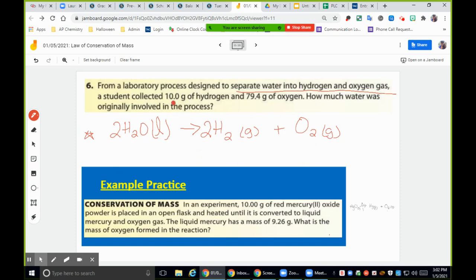All right. So when you're given that, now you can actually use these words a little bit more in the numbers, right? So we have 10 grams of hydrogen and 79.4 grams of oxygen. So it broke down into those two amounts. How much water was there to begin with? We have to conserve mass, right? So we end up with this problem right here, which is really simple. I'm hoping you guys are getting the point: do not overthink today. It is literally adding your things together, right? So you would end up with 89.4 grams as that final answer. Make both sides equal each other, and that's it. So I think you guys can handle today.